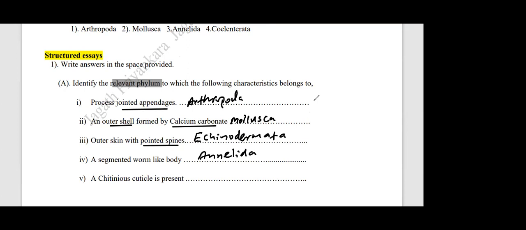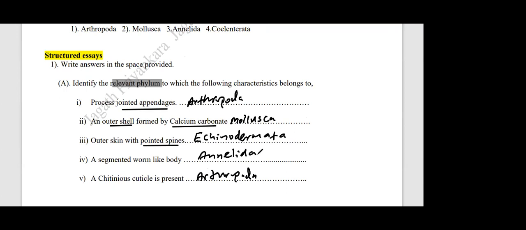Chitinous cuticle. Sujivani? Imansa? Arthropoda. Coelenterata. Coelenterata, chitinous cuticle. What about Ayad? Arthropod. Right, good. The answer will be chitinous cuticle is present in Arthropoda, phylum Arthropoda.